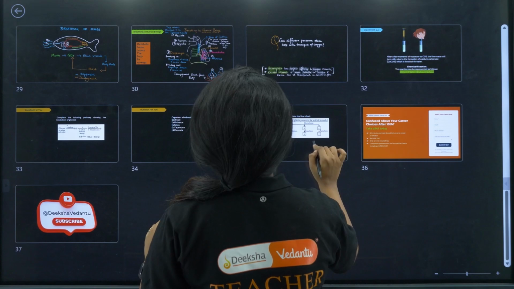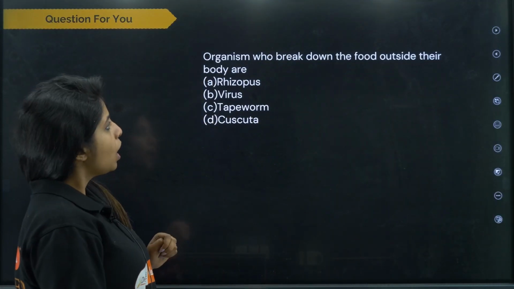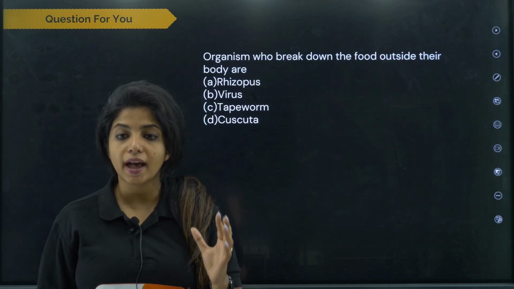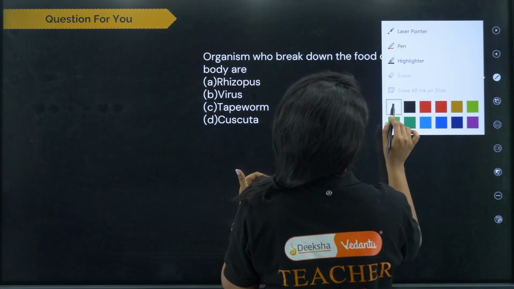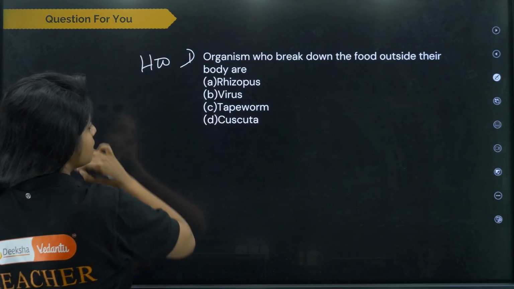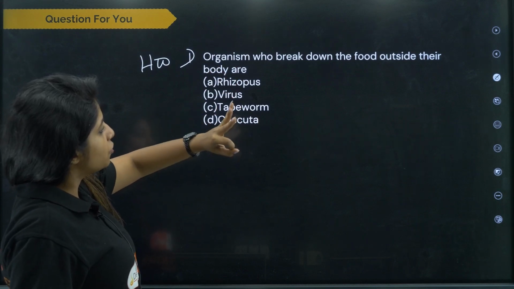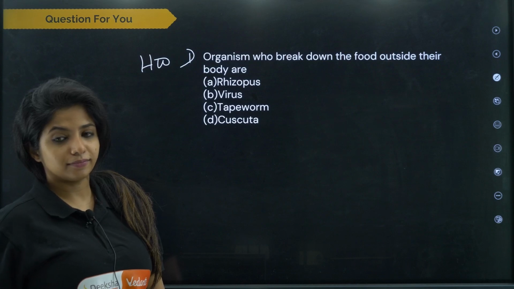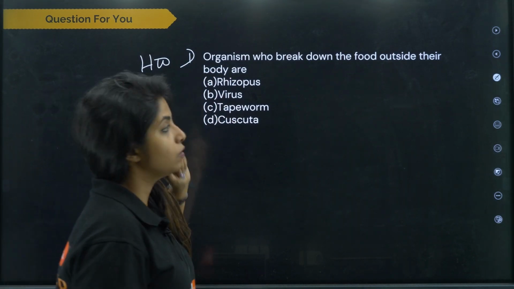Yes, I have one homework for you. I think you can do these two homeworks, not one, two homeworks. Organisms who break down the food outside their body are known as what, my dear children? You have 4 options. You can answer in the comments, saying that, ma'am, homework one's answer is this. So organisms who break down the food outside their body are rhizopus, virus, tapeworm, or cuscuta. This is homework 1.